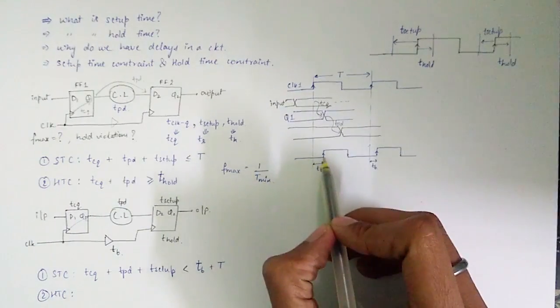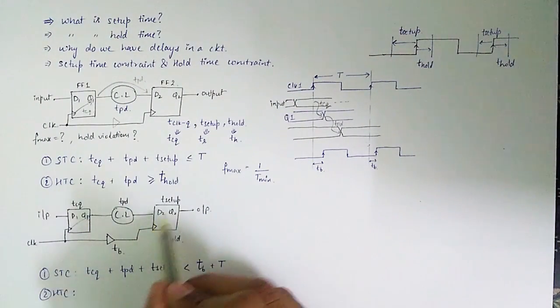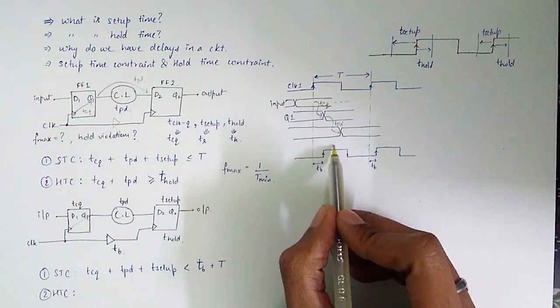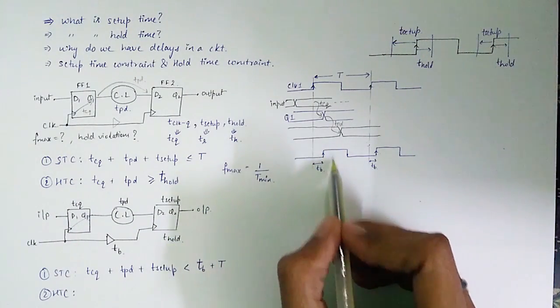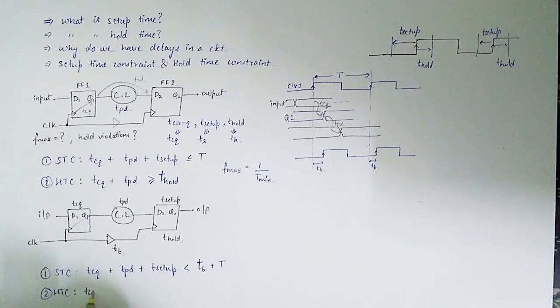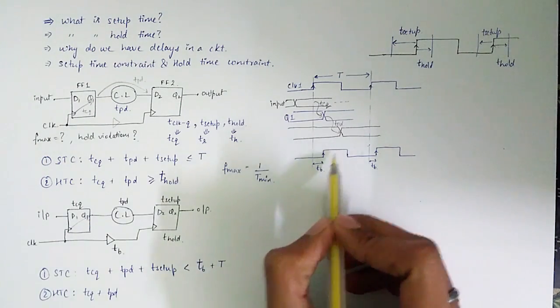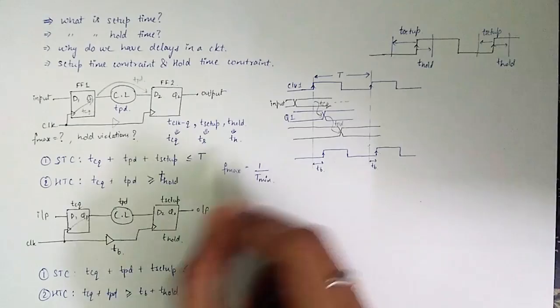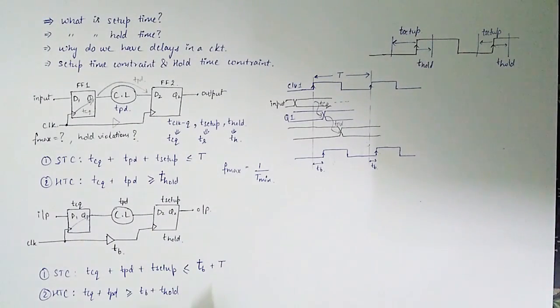Similarly, let's look at hold time constraint. We will be looking at this edge. So the input must be stable at least hold time after the clock edge. Therefore, T clock to output plus TPD must be greater than TB plus T hold. This equation can be used to get the maximum frequency as in the previous case.